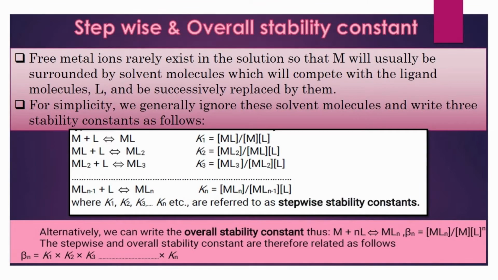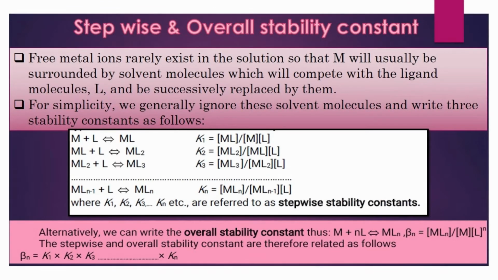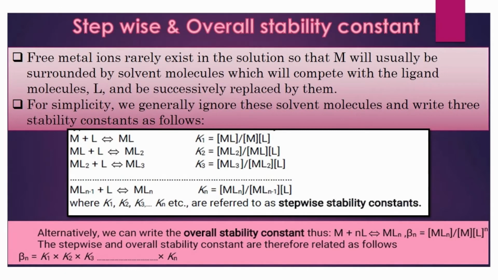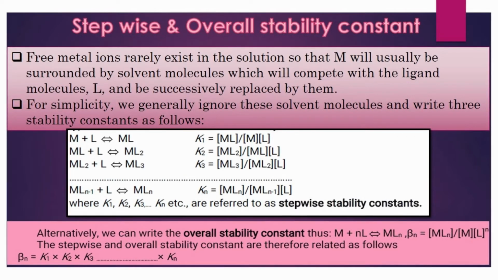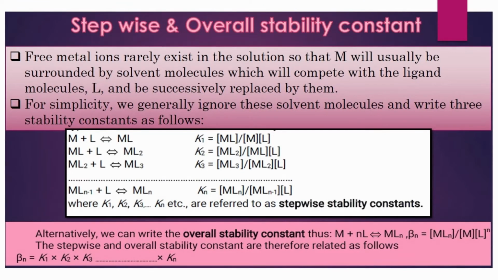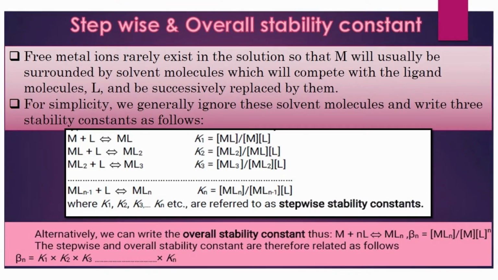When this complex formed, ML, is treated with another ligand L and forms a complex ML2, in the same way you can write the stability constant K2. This K2 value will also be equal to the concentration of product formed divided by the product of concentrations of the reacting species. This K1 and K2 we will call stepwise stability constants because the complex is getting formed stepwise.